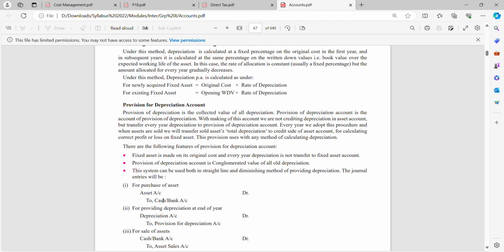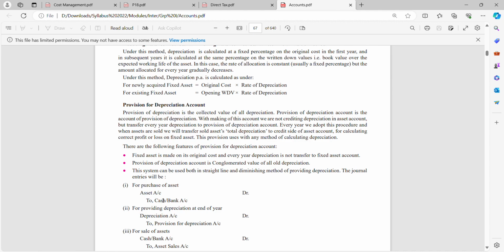Every year we adopt this procedure, and when assets are sold, we will transfer the sold asset's total depreciation to the credit side of the asset account. In simple words, provision for depreciation is the collected value of all depreciation. So we accumulate all the years' depreciation into one account.